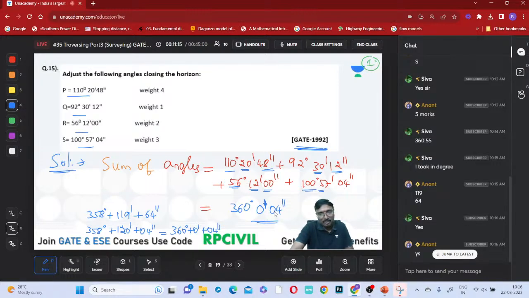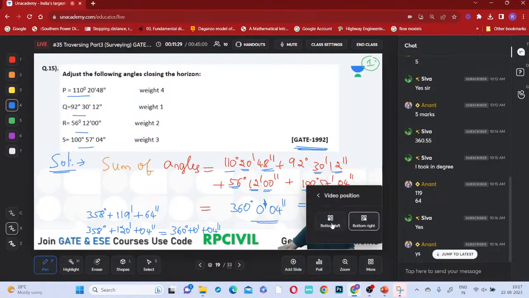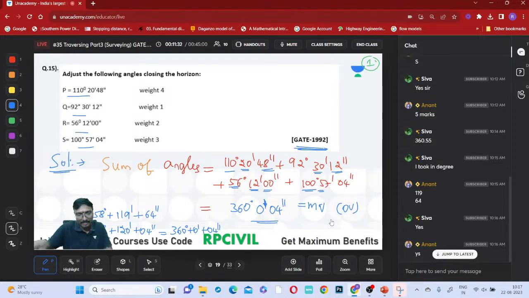Right, once clear, note down. Once noted, tell me, all of you. I'll try to move forward. This is your measured value, or you can also say it as the observed value, right?